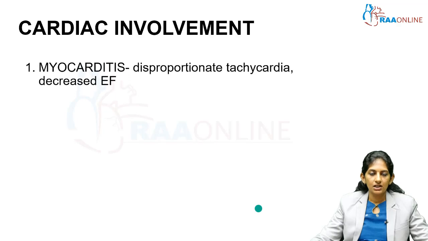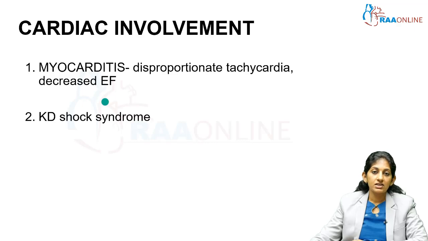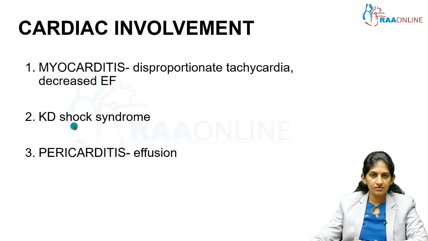Cardiac involvement, so not just coronary involvement, myocarditis can be present. Disproportionate tachycardia is present in the child. An echo will reveal a decreased ejection fraction. Kawasaki disease children can present with shock also, around 10 to 15% can present like a hypotensive shock. Pericarditis and effusion should be seen in the echo. Mitral regurgitation can be seen rarely.